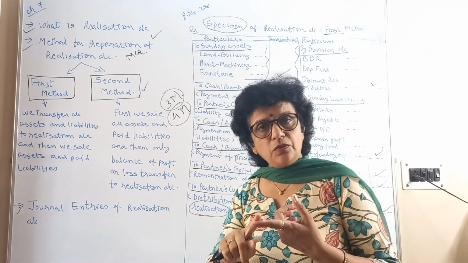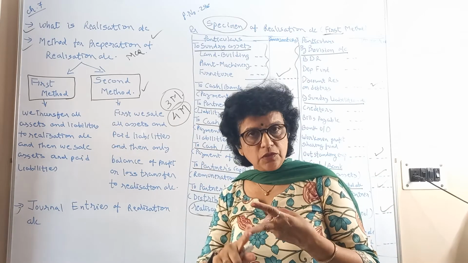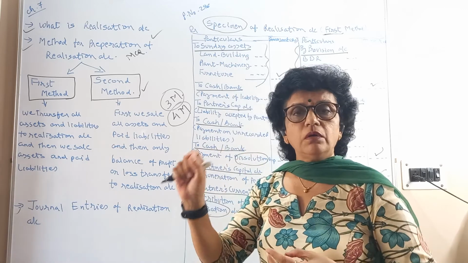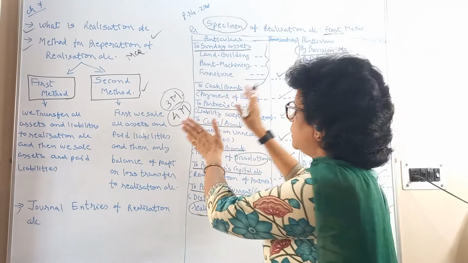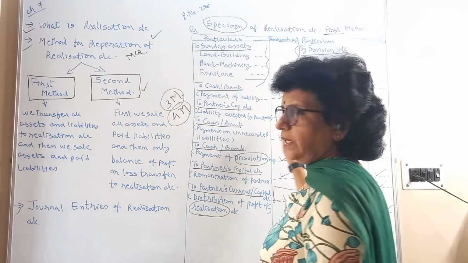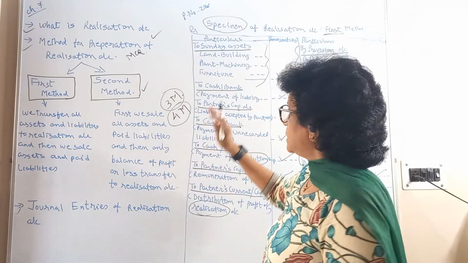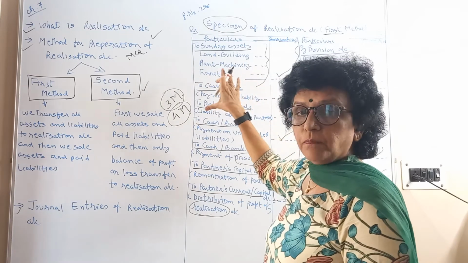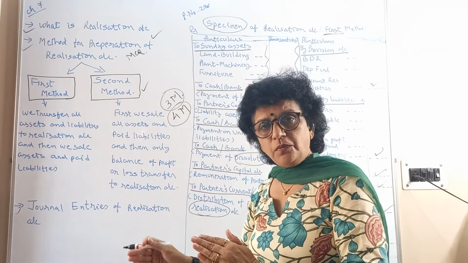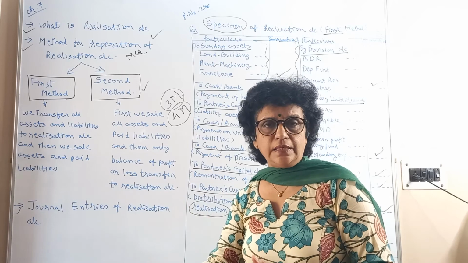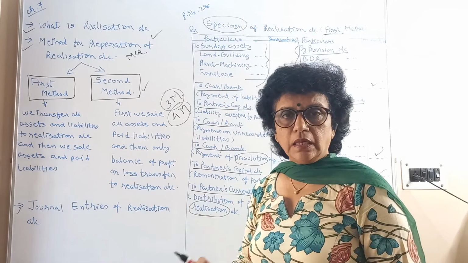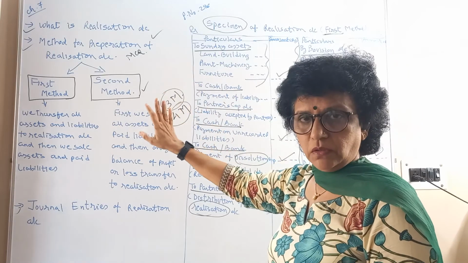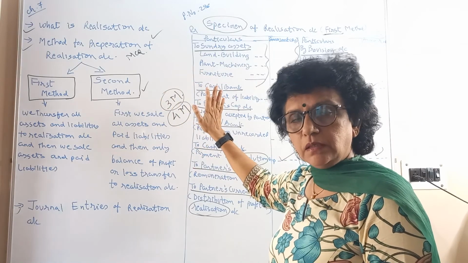They may ask you MCQ, they may ask you journal entry, they may ask you to write true or false. Everything is going to be based on what we have discussed today. You must have a concept and clear idea about the journal, what to be debited, when to be debited, why to be credited. All ideas should be clear. So this is our chapter number 7, dissolution, realization concept.